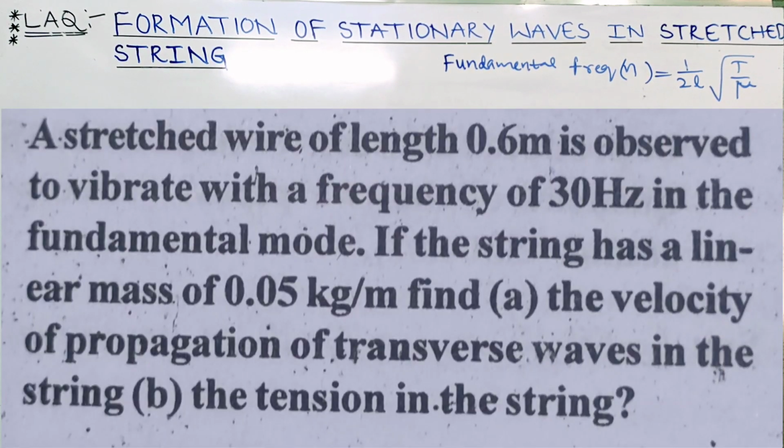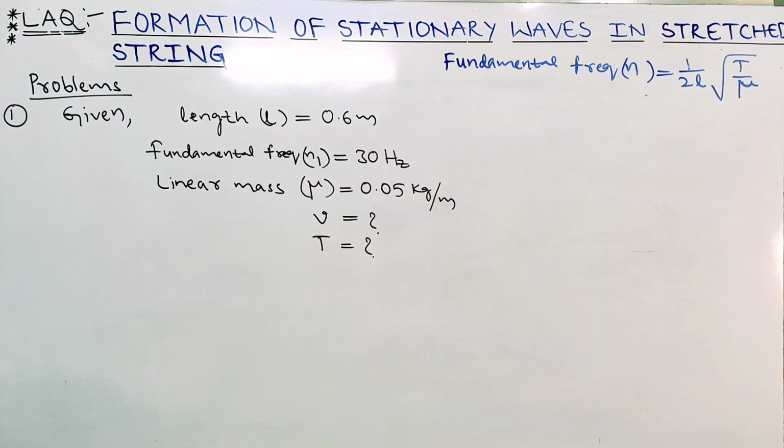A stretched wire of length 0.6 meters is observed to vibrate with a frequency of 30 Hz in the fundamental mode. If the string has a linear mass of 0.05 kilogram per meter, find first, the velocity of propagation of the transverse wave in the string, and second, the tension in the string.